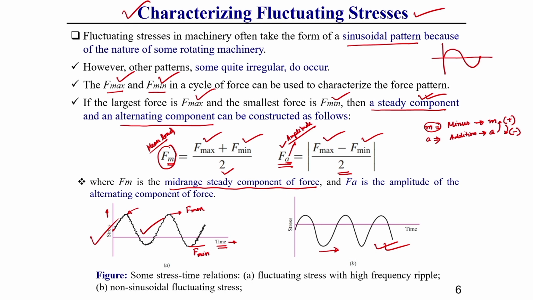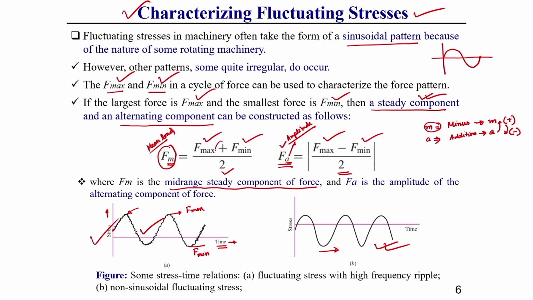The opposite thing we do, for remembering purpose. Where mean is there, the first letter of minus is M, so here should be a plus sign, whereas amplitude has the minus sign. For remembering purpose I am just telling this, okay.